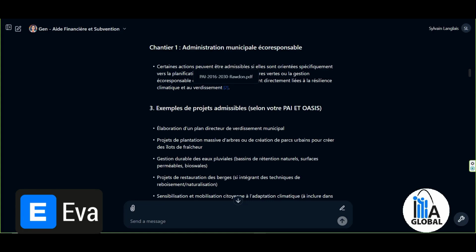Honestly, I haven't read the 2016-2030 planning document. You can leave a comment. People from Radon or those nearby who are familiar with the document will be able to comment on it.